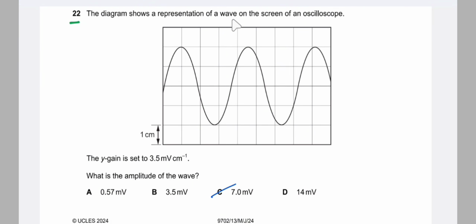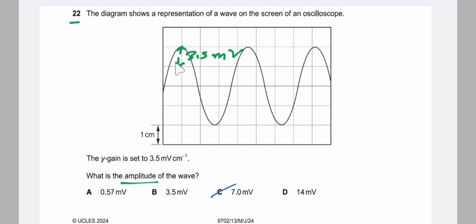The diagram shows a representation of a wave on the screen of an oscilloscope. The Y gain is set to 3.5 millivolt per centimeter. That means this length is 3.5 millivolt, that is, 1 centimeter is equal to 3.5 millivolt.